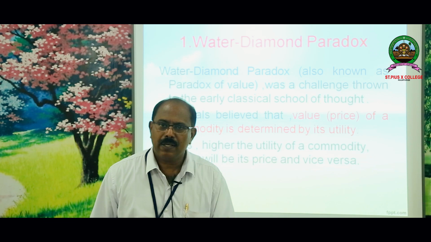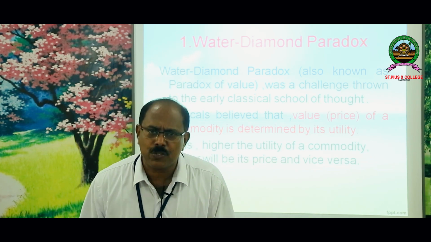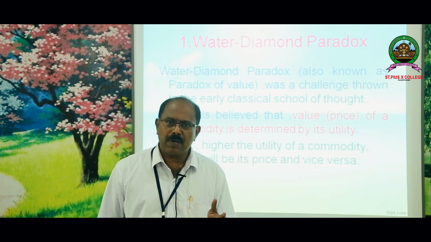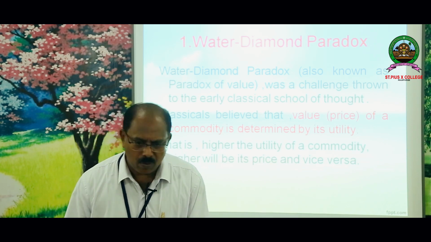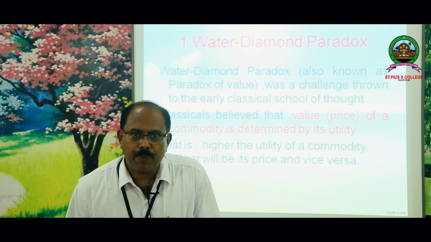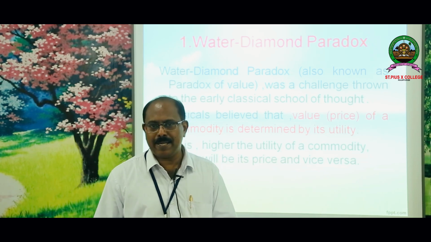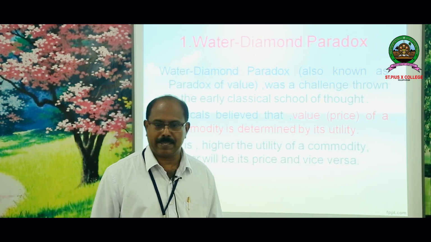It is very high. They asked the leader of the classical school, Adam Smith, why is it so? Water is a very highly useful commodity, but its price is 0 or almost 0. But when we go to diamond, its utility is almost nil, but the price is very high. So, we can see that this is against the classical finding, and hence it is considered a paradox. How it is solved, we will take up later.